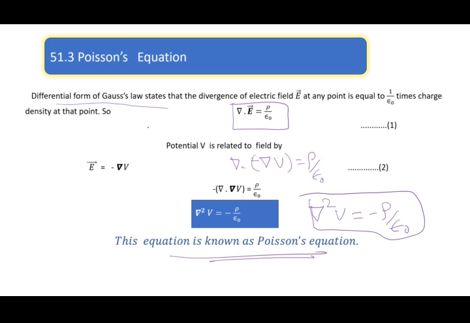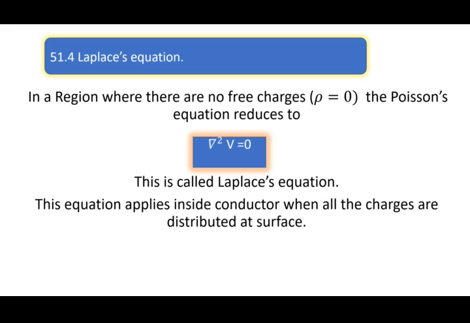But the most useful equation is the other one. Whenever the region is free of charges, that means no charges are present, then we will have rho as 0, and our Poisson equation reads del square V is equal to 0. This is the important equation. It is called Laplace equation. It has many beautiful properties that we are not going to state right now. We will do that in later classes.